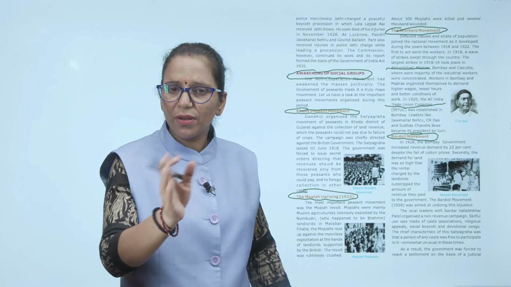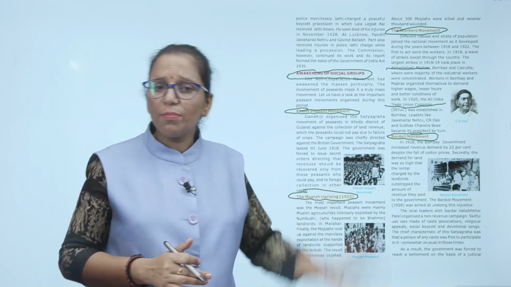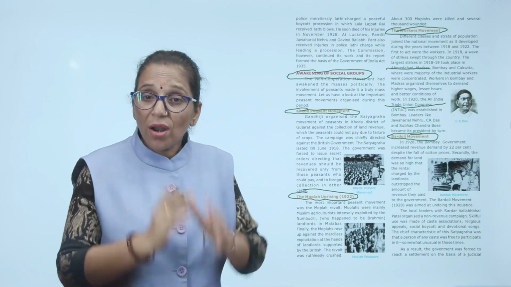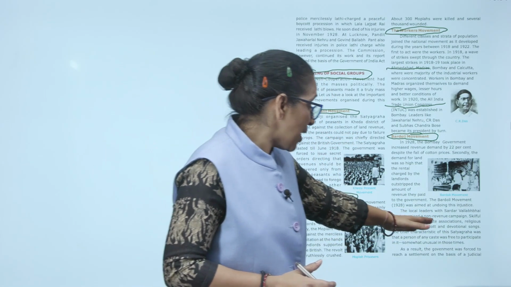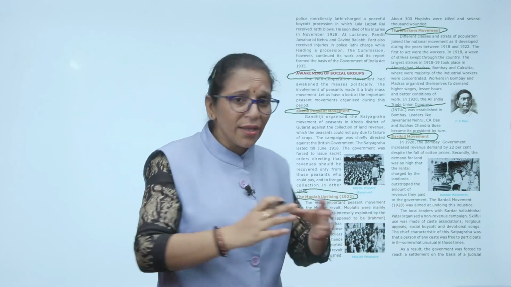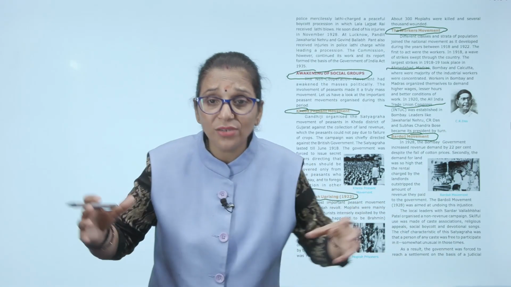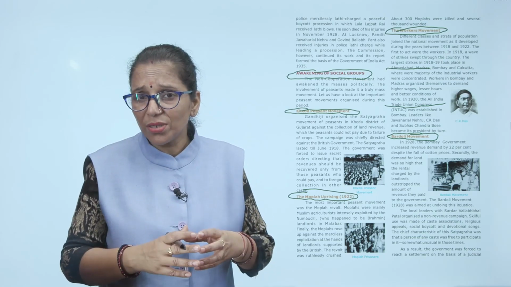We cannot pay high revenue. We are unable. The local leaders with Sardar Vallabhbhai Patel organized the non-revenue campaign. Skillful use was made of caste association. Sardar Vallabhbhai Patel was very diplomatic. In this Bardoli movement, he organized every class of society. No caste discrimination, no religious discrimination. He appealed in every field. And then this satyagraha was successful.